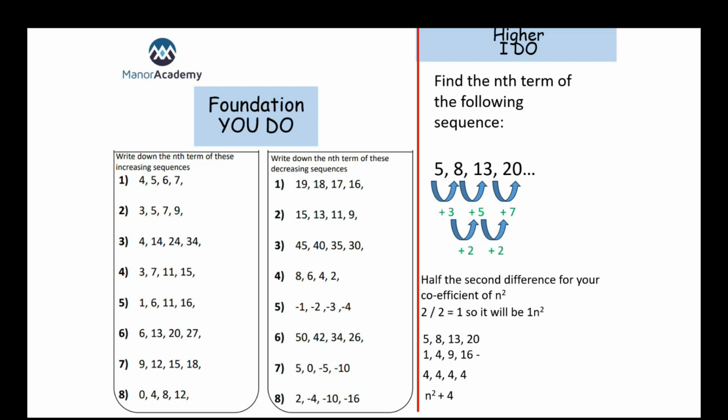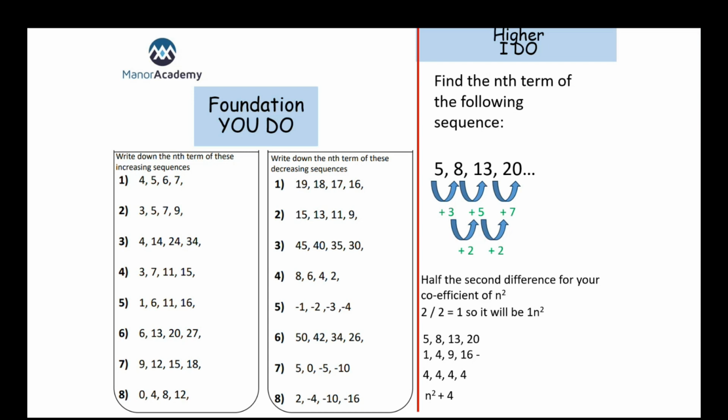So if you can remember to get to that point, and half of 2 is 1, so it's going to start with 1 n squared, or just n squared. And if you manage to get to that point, just finding your second difference and halving it, that's enough to get you into the marks there to begin with. But then what we need to do is find the plus something n plus something, which is just a linear sequence, which is what we've just been talking about at foundation. So what we need to do is take our quadratic sequence and take away our 1n squared.